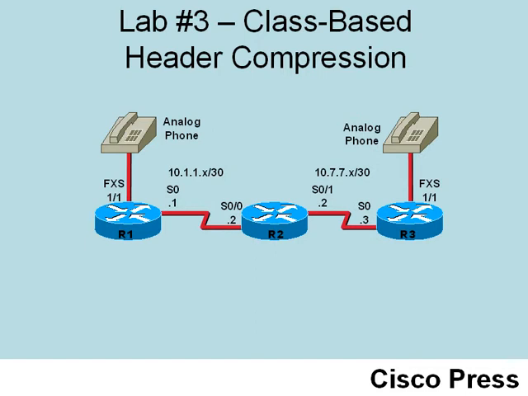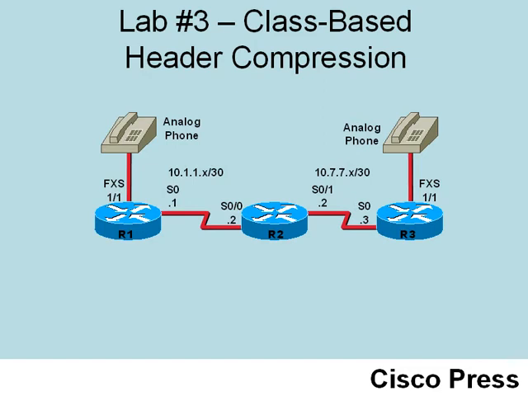What we can do is turn on header compression to help us out. And the compression ratios we're going to get are pretty impressive. We're going to go from about 40 bytes of header down to only 2 or 4 bytes of header. How is that possible? We're talking about 20 to 1 or 10 to 1 compression ratios. Here's the logic of header compression.